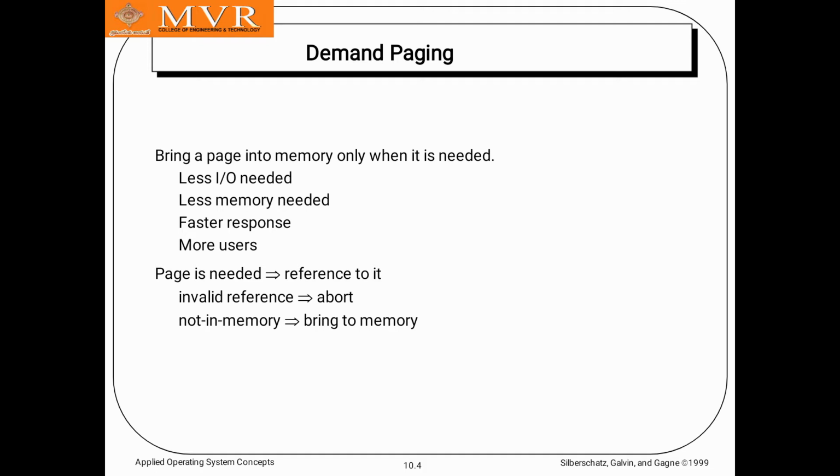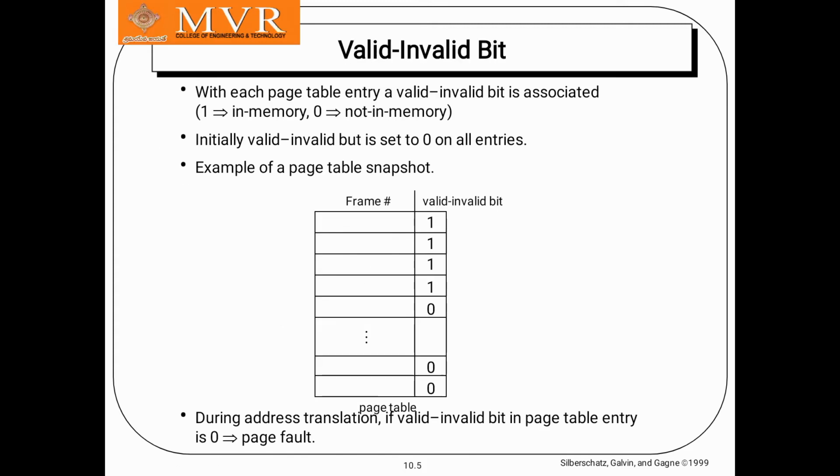When a page is needed, it is referenced, and the reference can be valid or invalid. An invalid reference means the page is not in memory, and it is brought into memory. In the previous class I explained the valid and invalid bit.